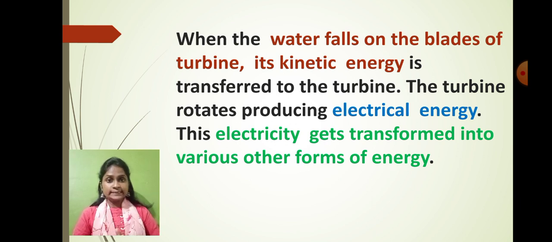See, I tell you once again. The water which is situated at the higher level has potential energy. So when the water falls down, it has kinetic energy. The flowing water always has kinetic energy. So when this flowing water falls on the turbine, the turbine will rotate at a higher speed. When the turbine rotates, it will generate electrical energy, and that electrical energy will be used for various sorts of electrical appliances which are used at our place.